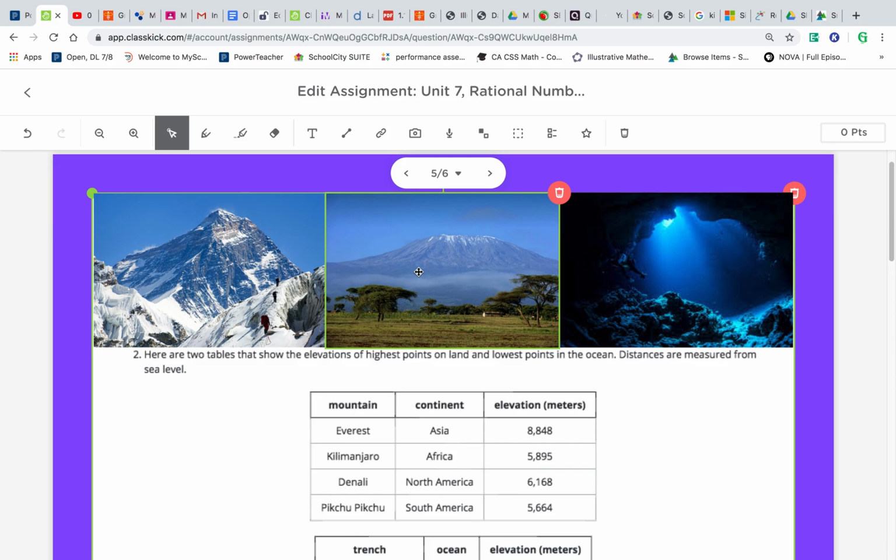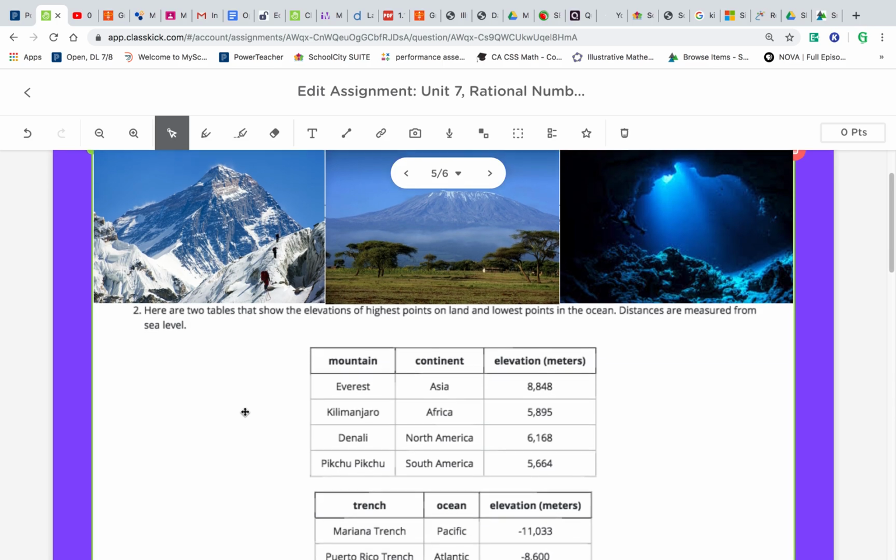Here is Mount Kilimanjaro, and you can see, I guess it's not quite as snow-capped as Everest, but it's a very, very high point in Africa. And this is the Mariana Trench. You can imagine there, it's way below sea level. You have to go way, way, way down, and then you're in this little trench. It would be very, very strange down there for sure. I don't think I'll ever be down in the Mariana Trench. I don't know about you. But they are very famous places, and so we're going to do some activities around them.